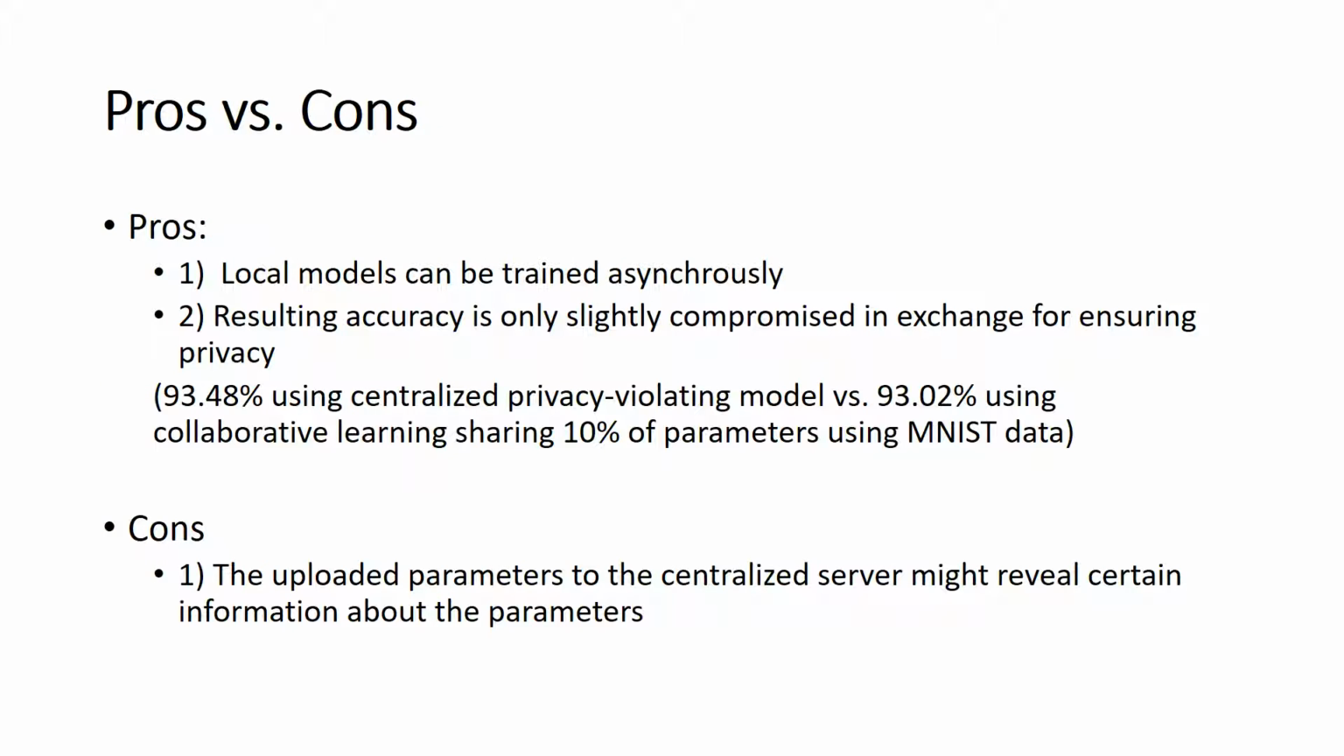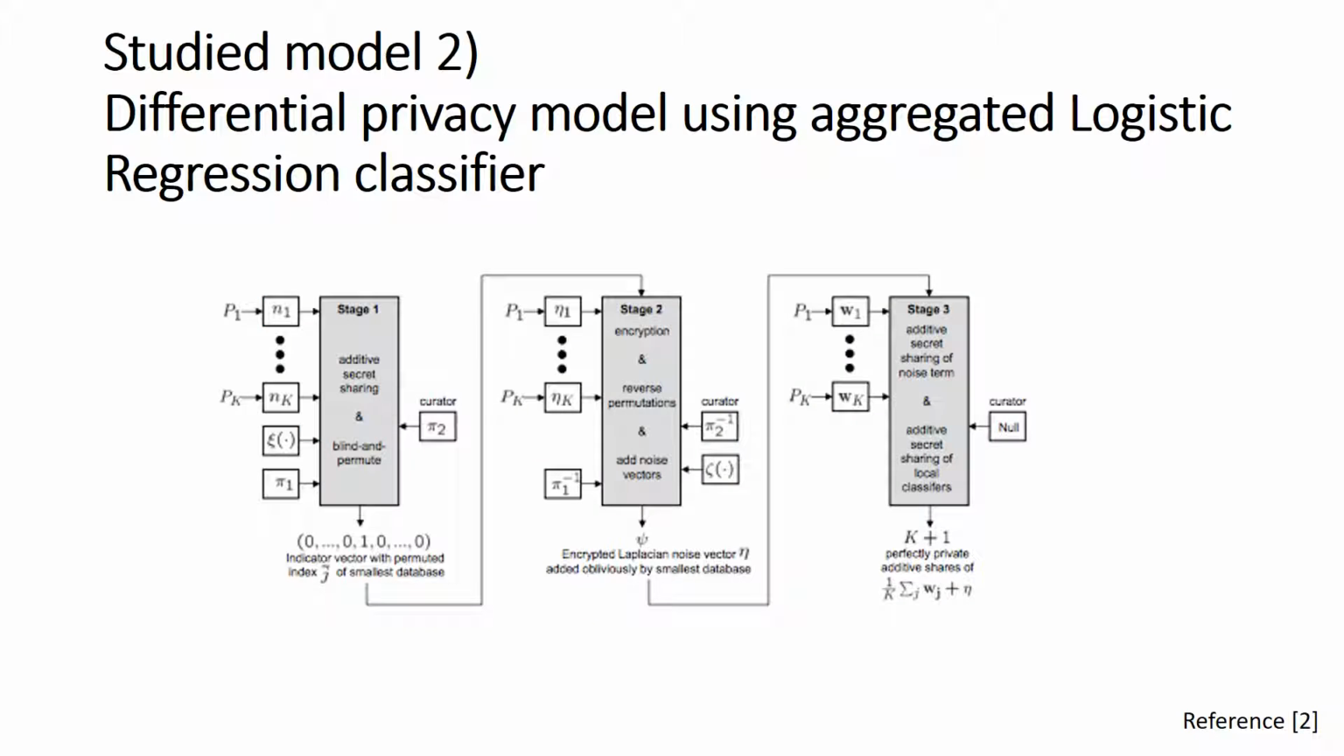The pros of this approach are that the local models can be trained asynchronously, and the resulting accuracy is only slightly compromised in exchange for privacy. However, the uploaded parameters could reveal certain information about the data.